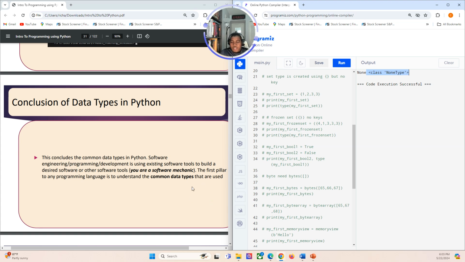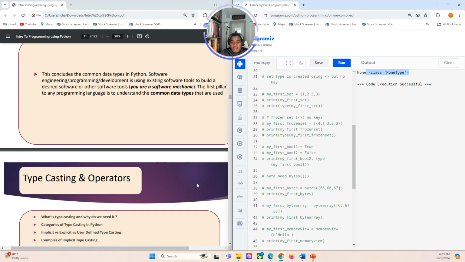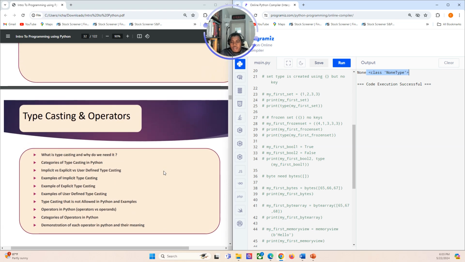That's it for this slide. The next thing that we'll look at is typecasting and operators. How do we move from one data type to the other, and what tokens or operations could be carried out on the different data types.